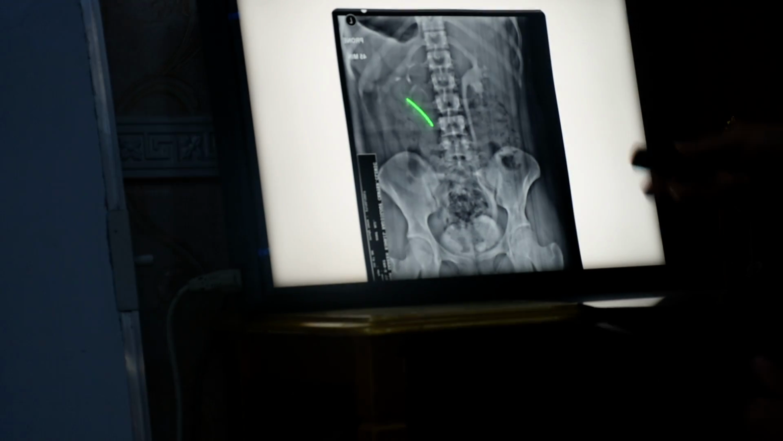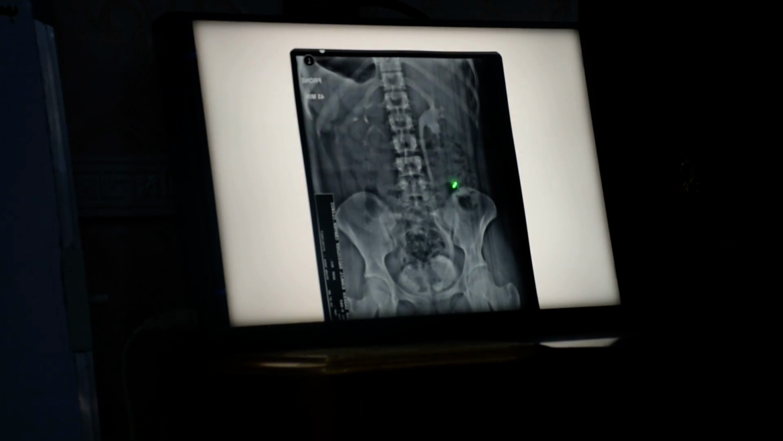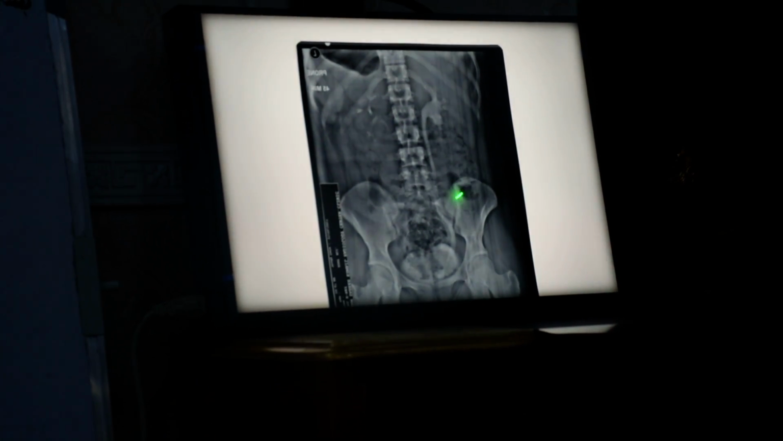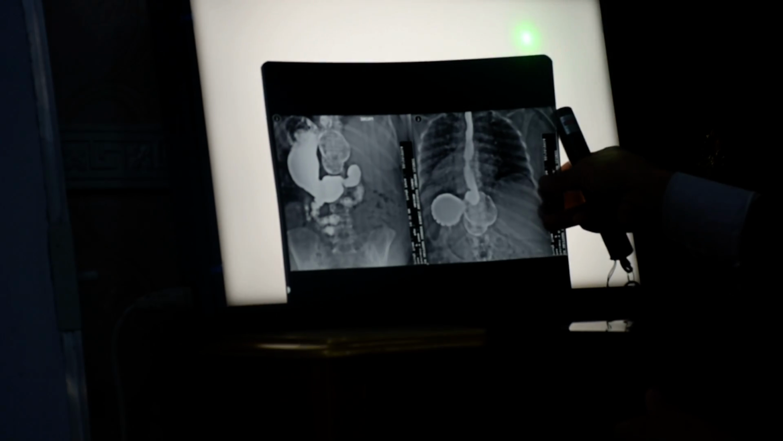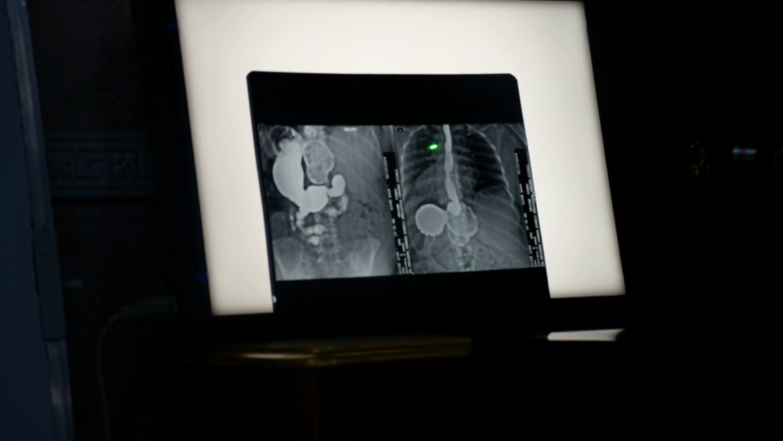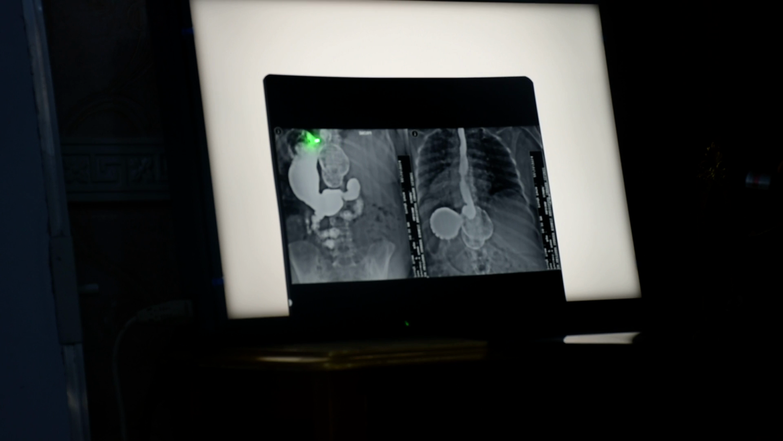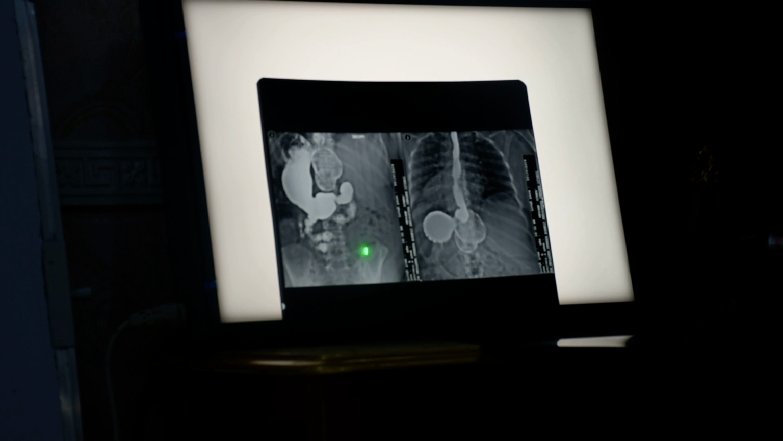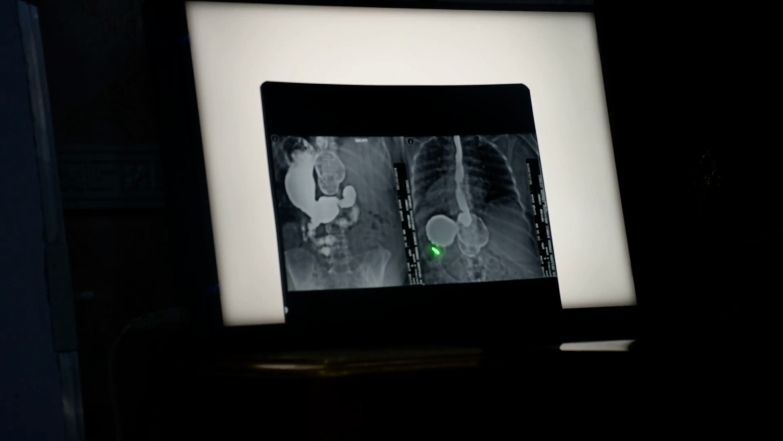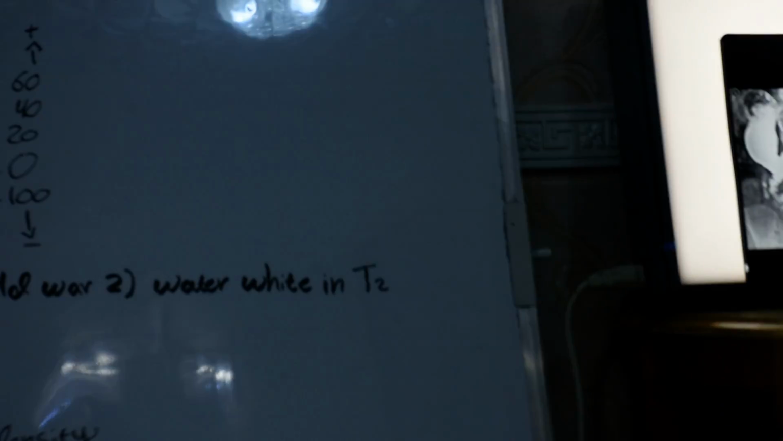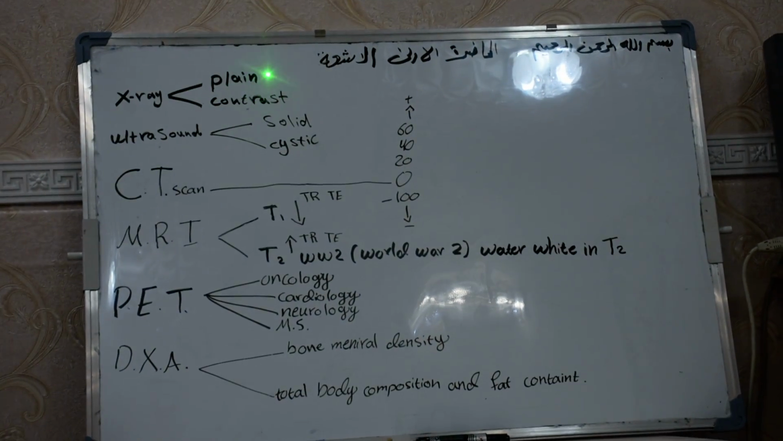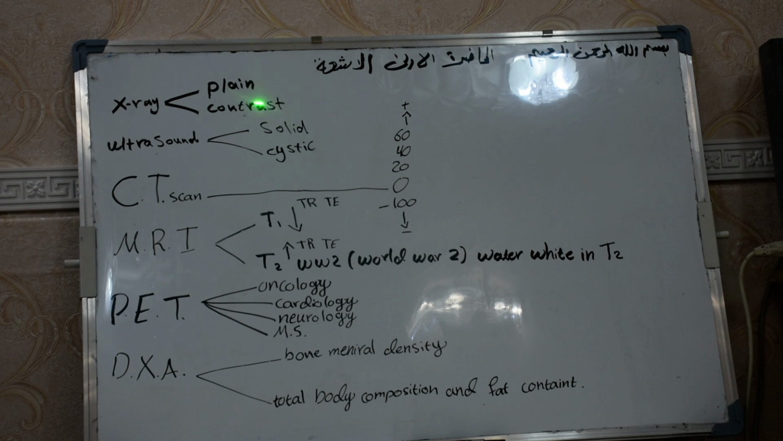like this contrast, an IVU contrast, intravenous urography. This is a contrast X-ray, or another contrast like this, a barium contrast. This is a barium swallow, and this is the barium meal, and this is the small bowel barium follow through. When the contrast is taken through the large bowel, we call it barium enema. So the X-ray is either plain without contrast or with a contrast.